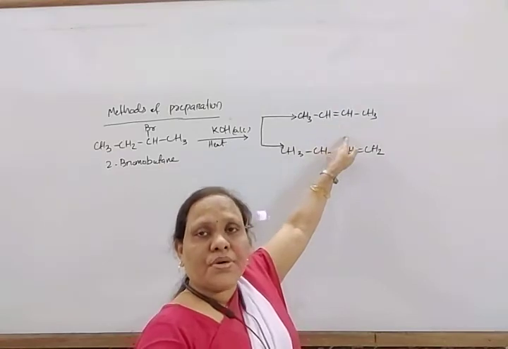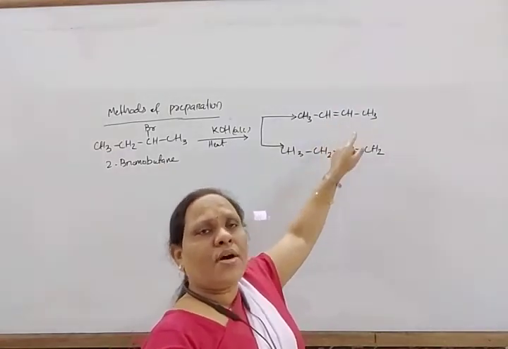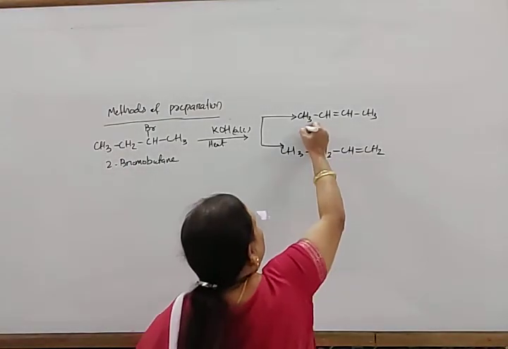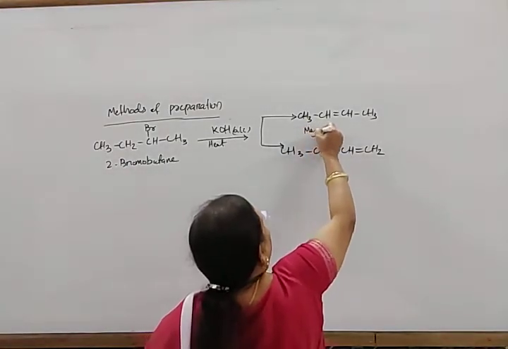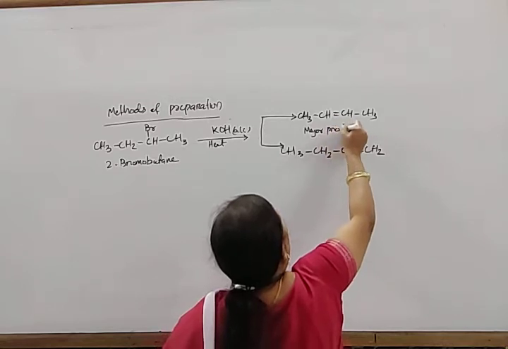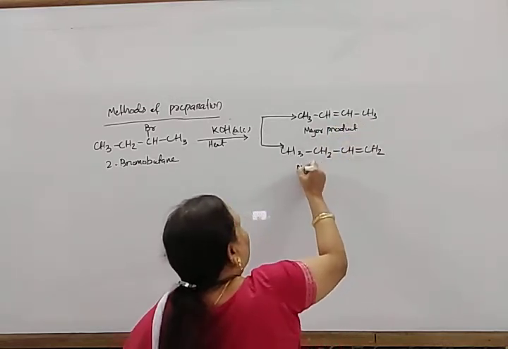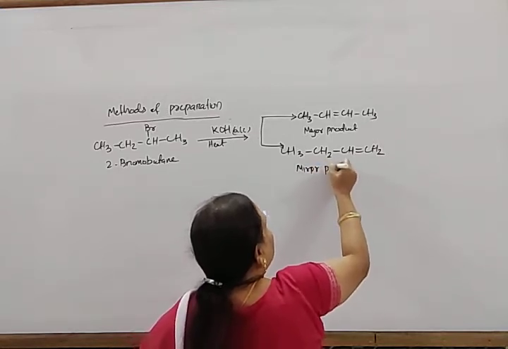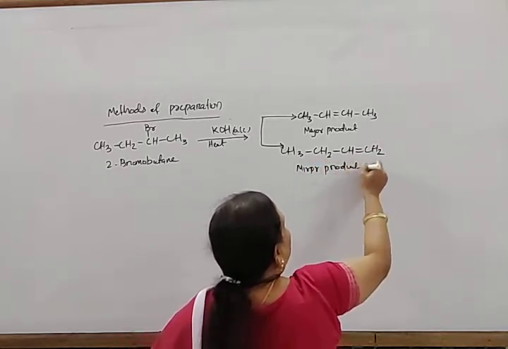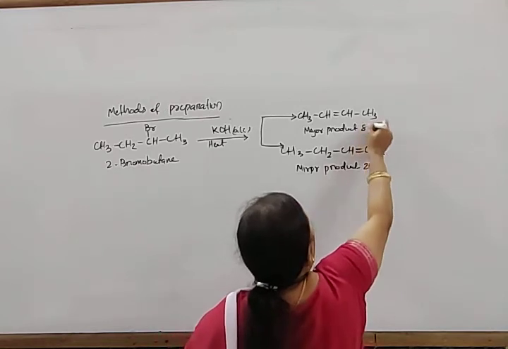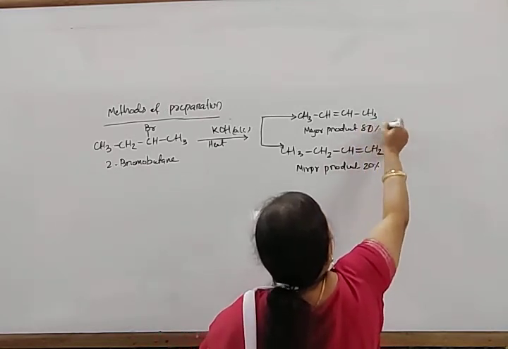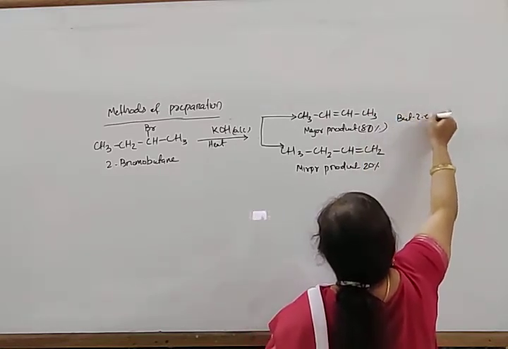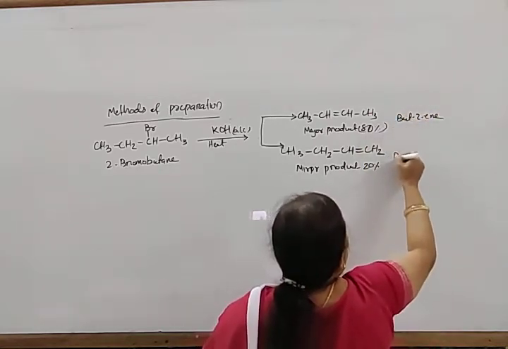This one is the major product. About 80% of this will be formed, and about 20% of this will be formed. So this one is the major product, and this one is the minor product. This will form a very small amount, about 20%. This is about 80%. This is known as but-2-ene, and this is but-1-ene.